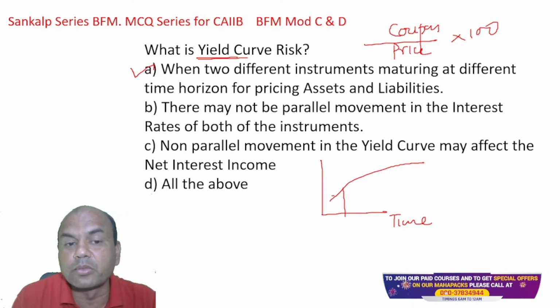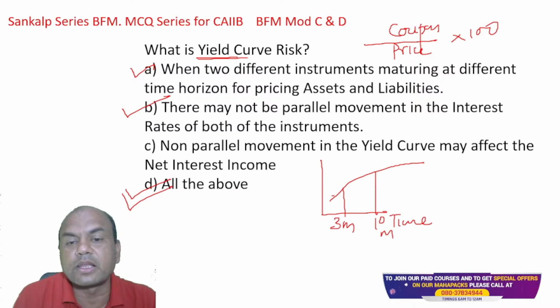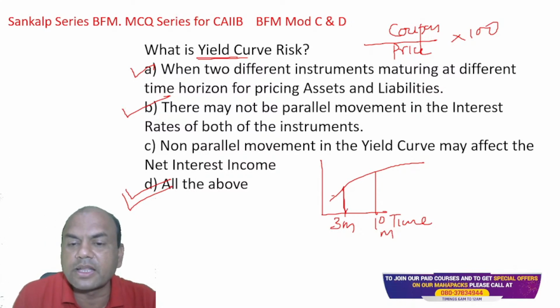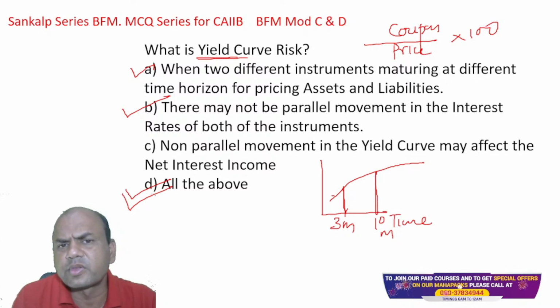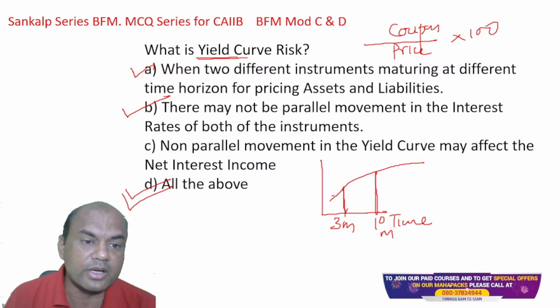There may not be parallel movement in the interest rates of both the instruments. Means let's say this is 3 months bond and this is 10 years bond. So both of them will move differently. So that is also true. So once you get A and B as true, the answer will be all of these. Okay. So look at the third one also. Non-parallel movement in the yield curve may affect the net interest income, obviously. And net interest income will be affected if 3 months moves faster and 10 years move slower. So it will be definitely affected, isn't it? So that is again a yield curve risk. Got it, everyone? So what is the yield curve risk? Everyone has got this?